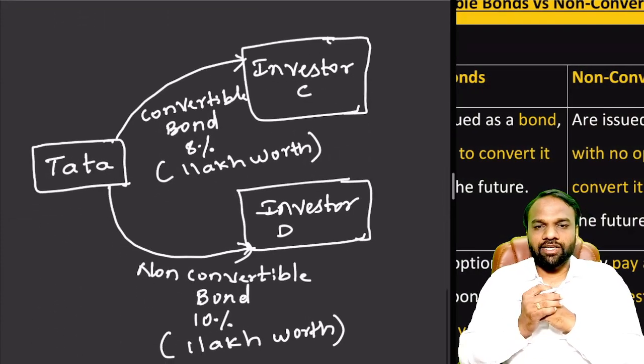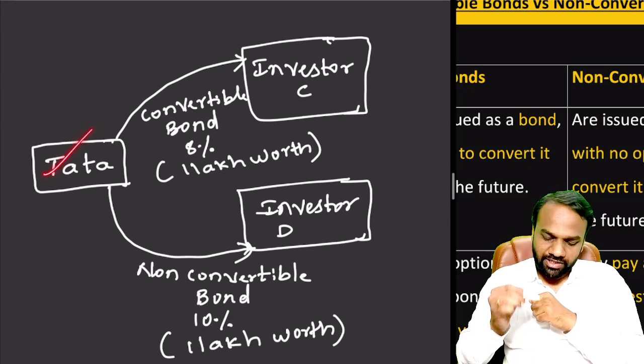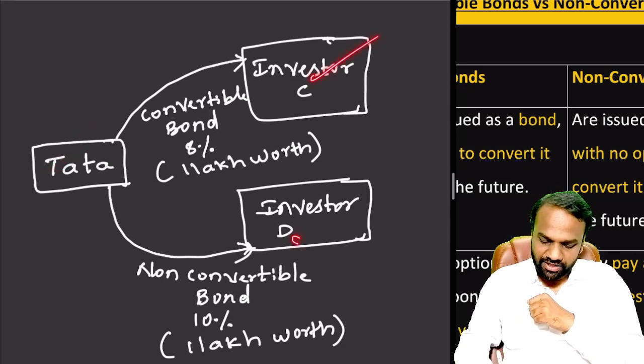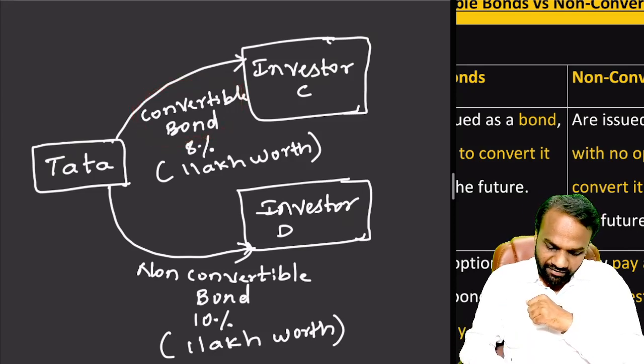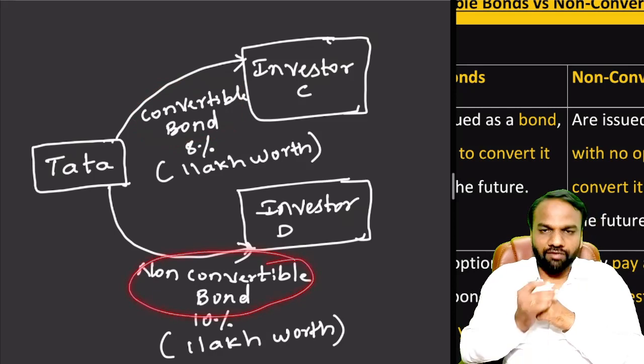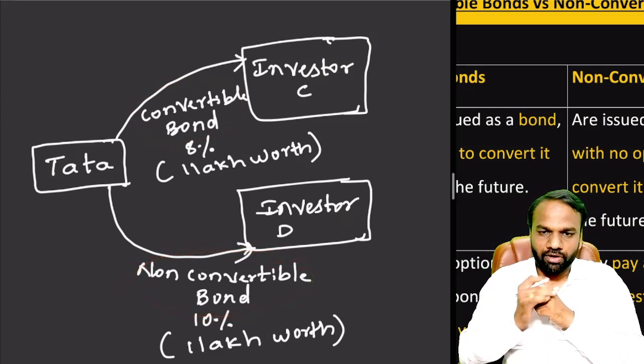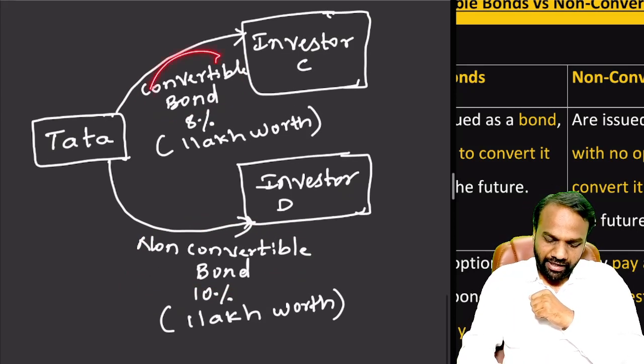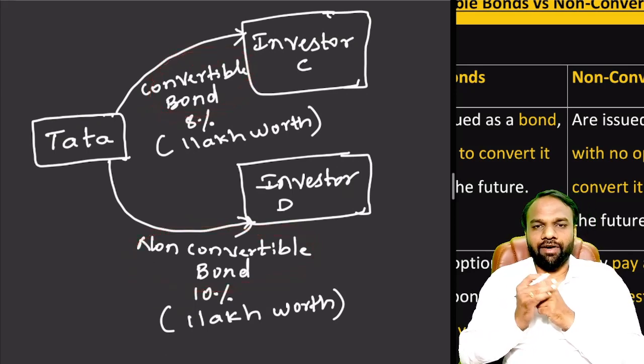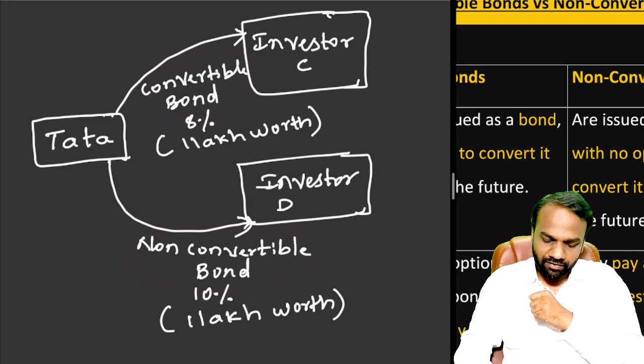Now again I have considered Tata as an example. I have considered two investors, investor C and investor D. Investor C, let us assume, will purchase a convertible bond, and investor D will purchase a non-convertible bond. Here the convertible bond can be converted into equity. The non-convertible bond cannot be converted into equity.